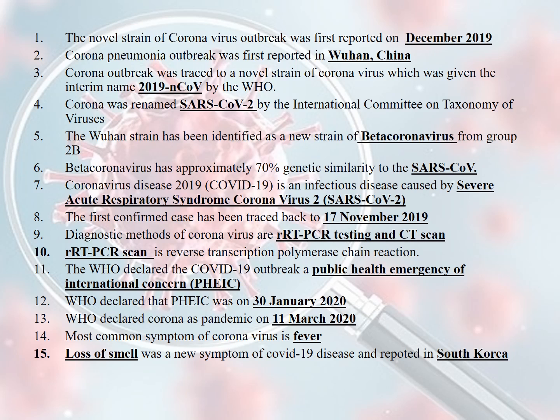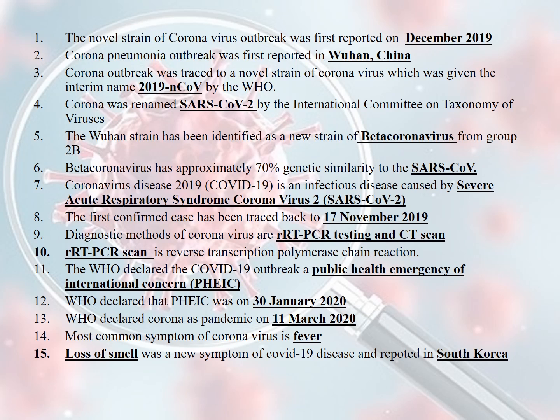Fourth question is, corona was renamed as SARS-CoV-2 by the International Committee on Taxonomy of Viruses. Fifth is, the Wuhan strain has been identified as a new strain of beta coronavirus from group 2B. Sixth is, beta coronavirus has approximately 70% genetic similarity to that of SARS-CoV.